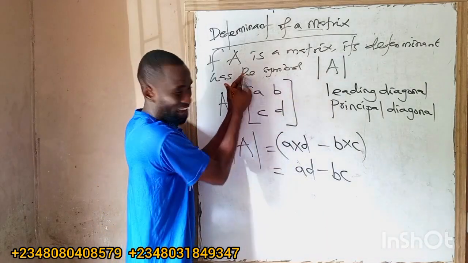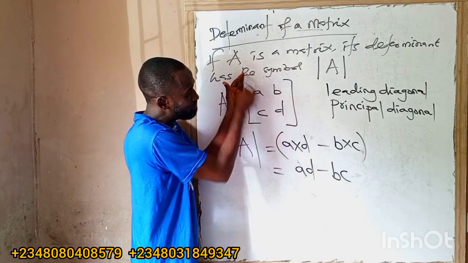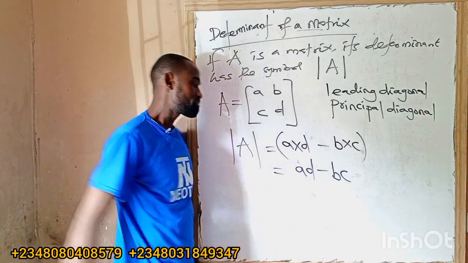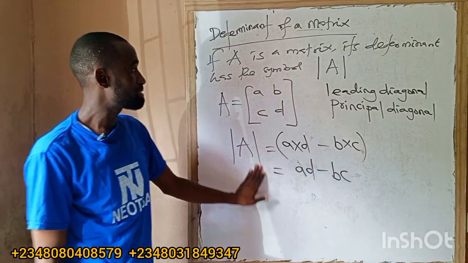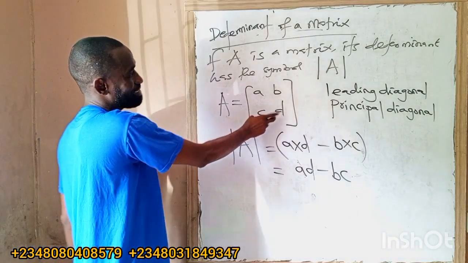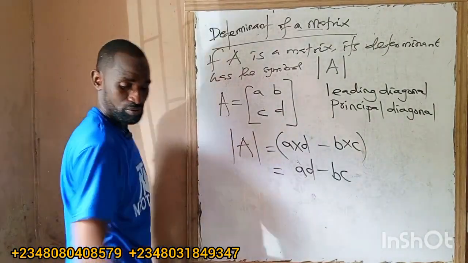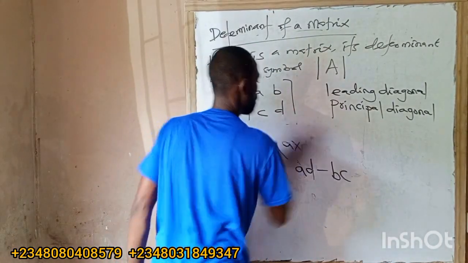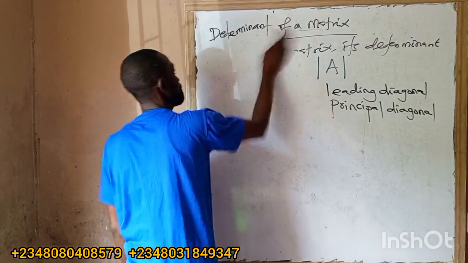We're going to multiply the principal diagonal elements first, minus the non-principal diagonal elements. So it's as simple as that. This is what we call the determinant of a 2 by 2 matrix. So let me write this one off so I can solve the question.